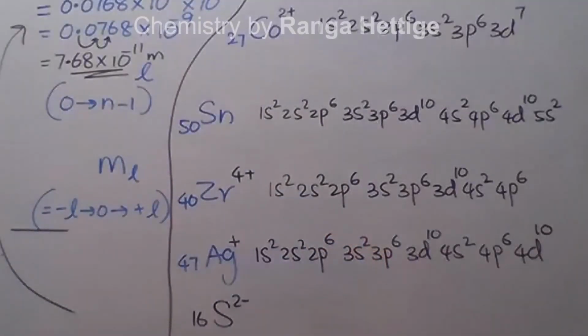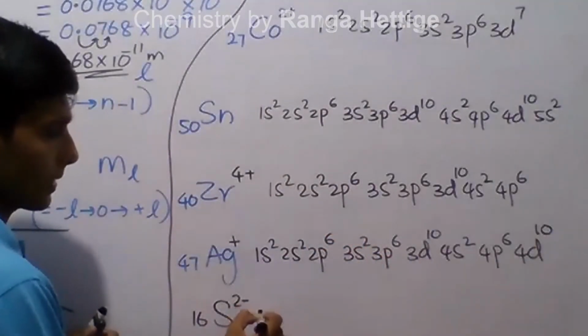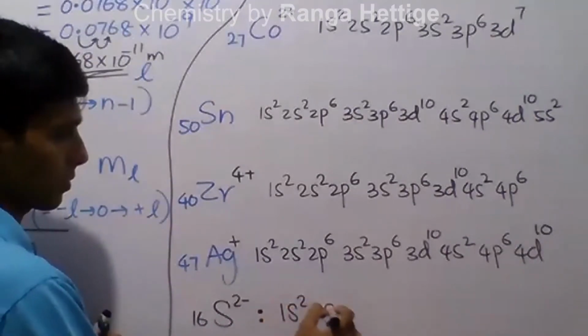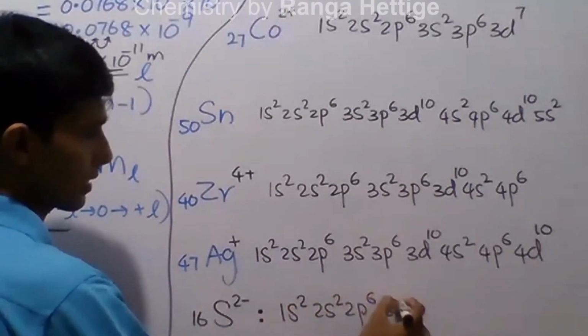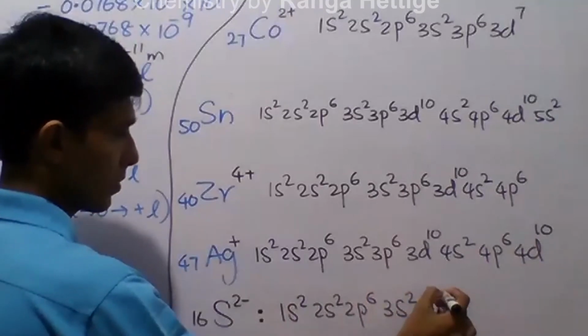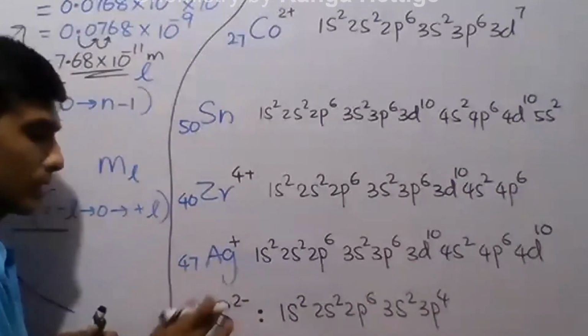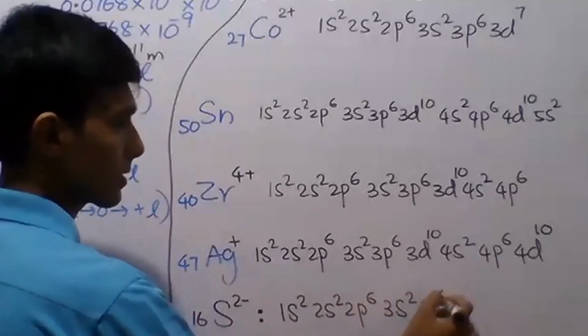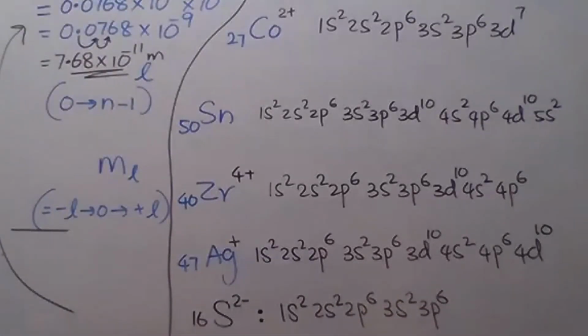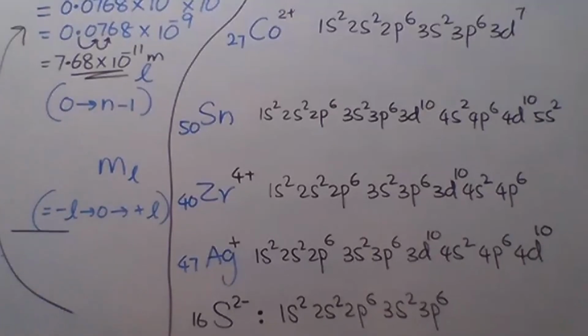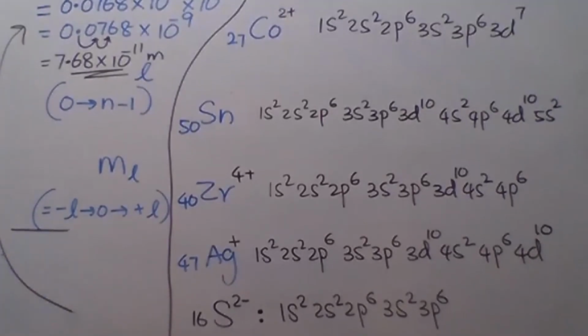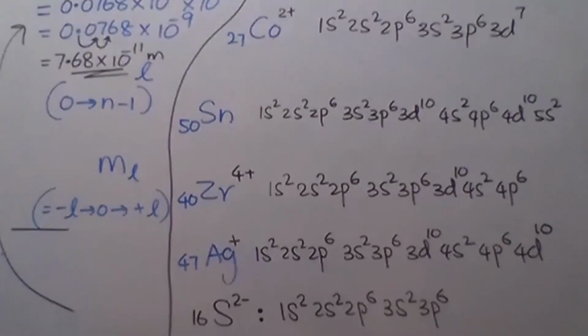Sulfur, atomic number 16: 1s2, 2s2, 2p6, 3s2, 3p4. That is sulfur. For S2-, 2 more electrons, so 3p6. That is S2-. That is how we write the configurations of these ions, different ions. Is it clear to you?